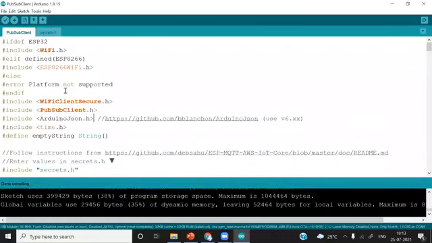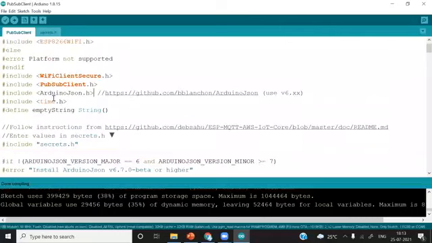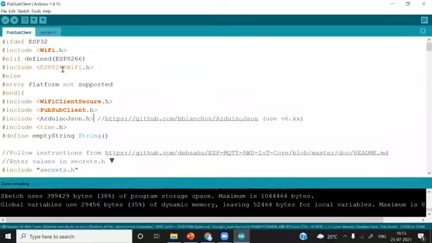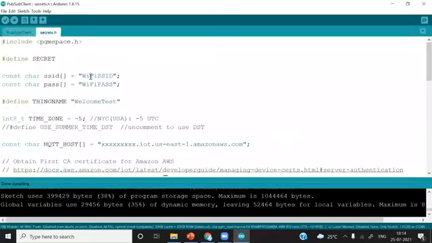Now the second part, the code we have, you can see here, is correct. The second part is to add credentials. Without credentials, we cannot connect with the AWS IoT. This code will not understand how to connect. So in secret.h, all the credentials related to the network are present.